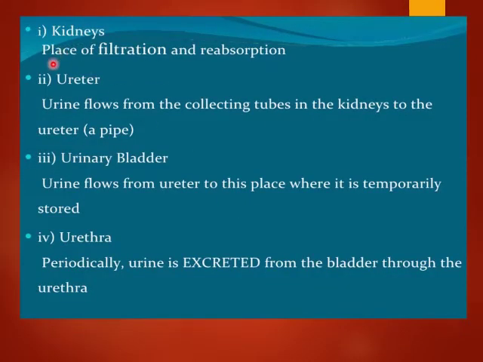So the kidney is the place of filtration and reabsorption. Filtration takes place inside the kidneys, along with reabsorption of the materials which are required in the body. Ureter: urine flows from the collecting tubes in the kidney to the ureter. Urinary bladder: urine flows from the ureter to this place where it is temporarily stored. And urethra is from where urine is excreted.